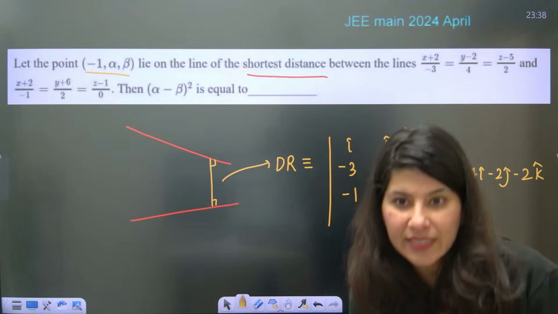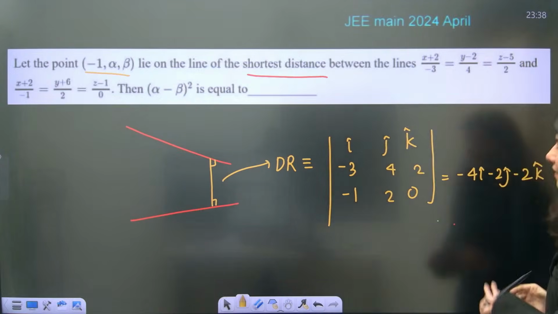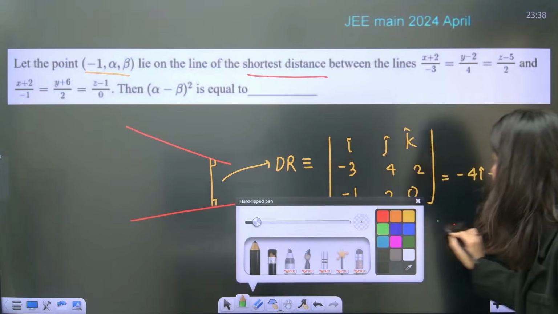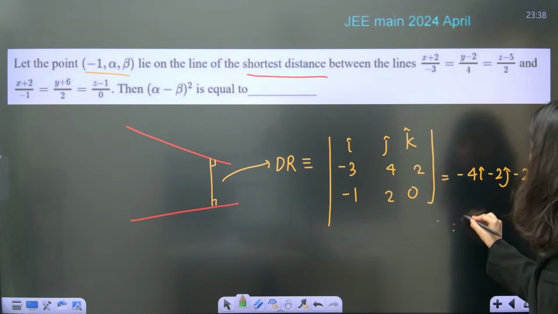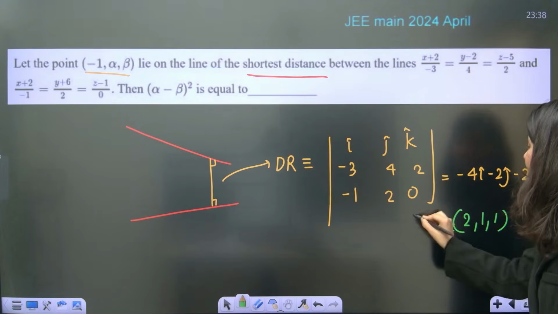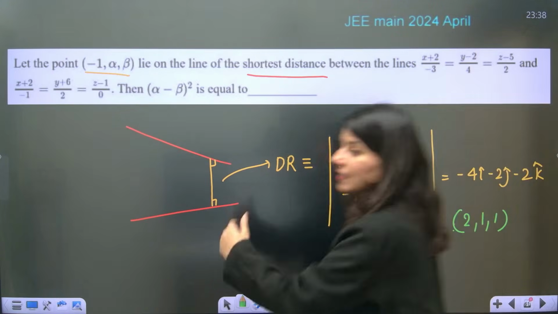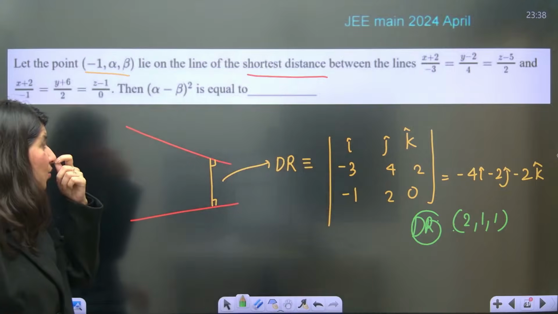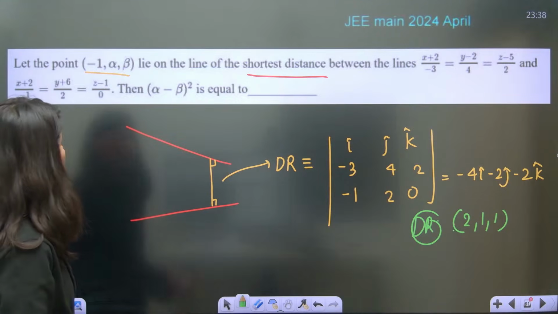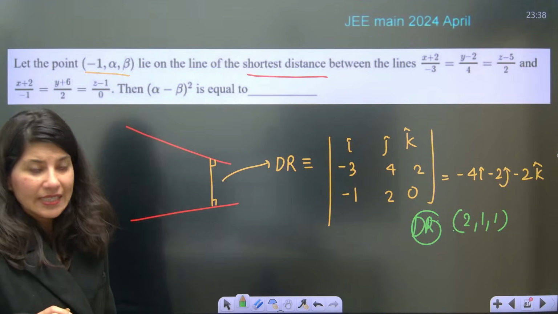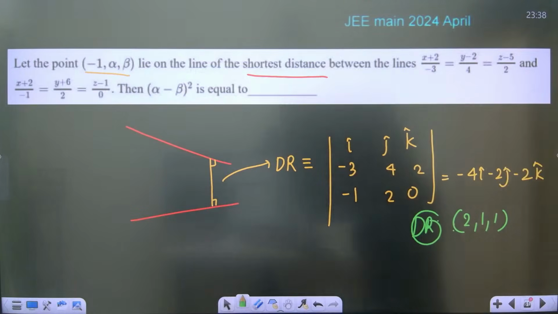So what are you getting? 2, 1, 1. Yes. Minus 4, minus 2, minus 2. If you are looking for just direction, you can just ignore the negative sign and you can take 2 common. So 2, 1, 1 are the DR, guys, DR of this line. This is the line, okay? So this is the DR. Now let the point lie on the shortest distance between these two lines. So you are looking for a point now? Yes. Direction ratio is already there. You are looking for a point.